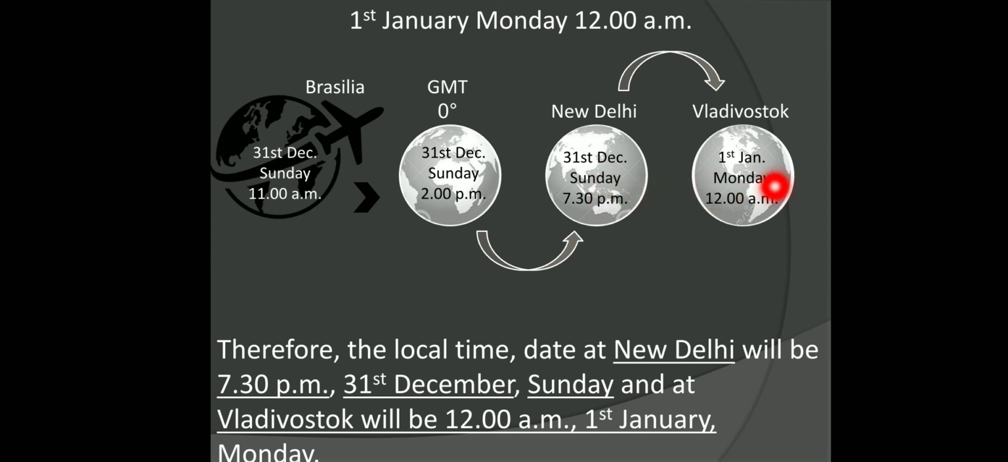And at Vladivostok, as per the time calculated, it will be 12 a.m. That will be 1st January Monday, because there was a difference of 4 hours 30 minutes. So we got the final answer also here, that is 12 a.m., but it will be 1st January Monday 12 a.m., that is night. So the date and time have changed.